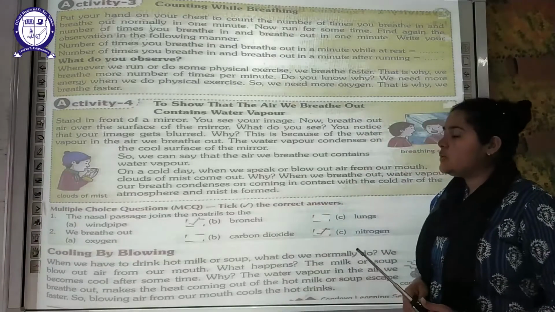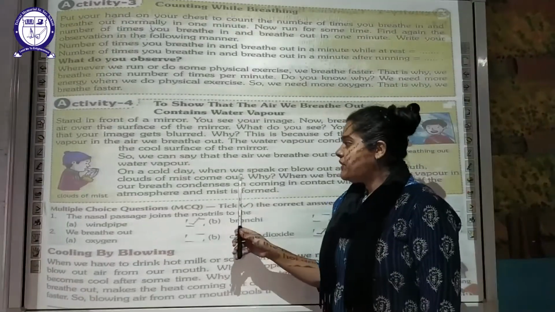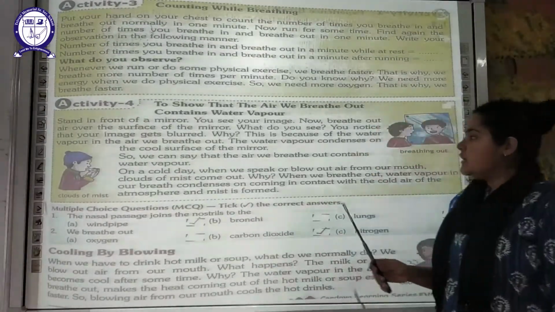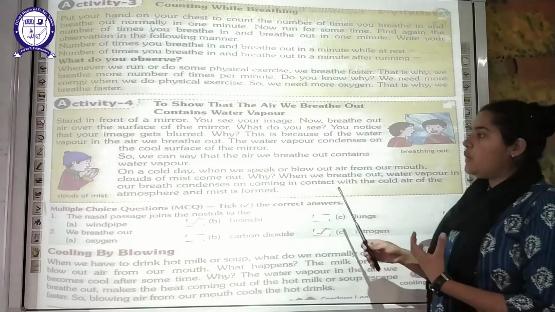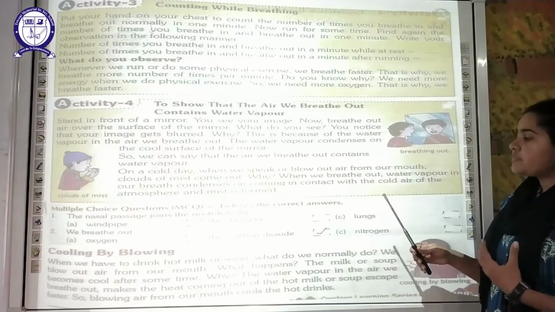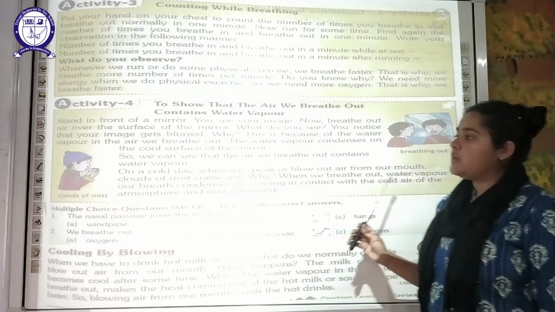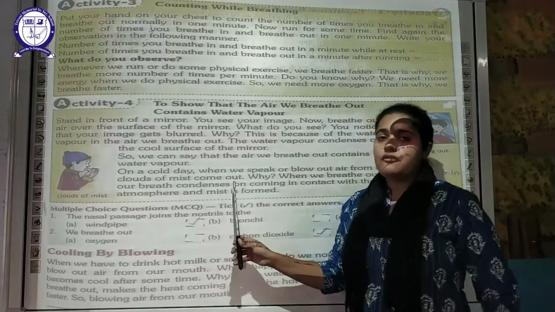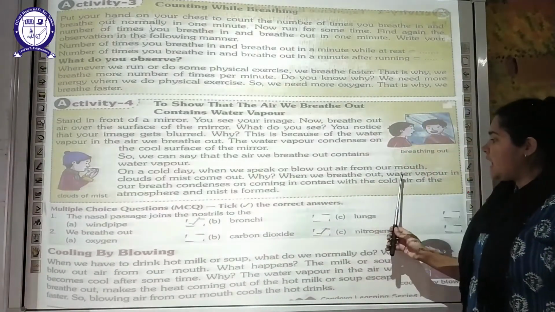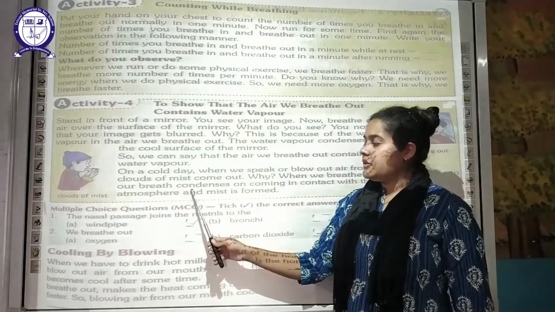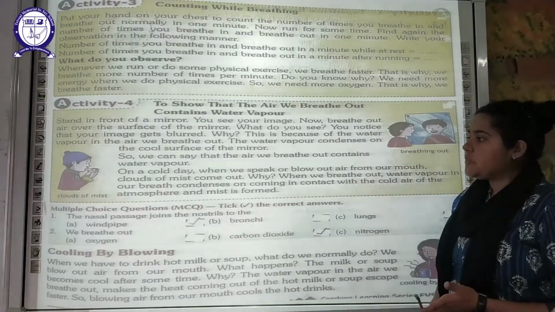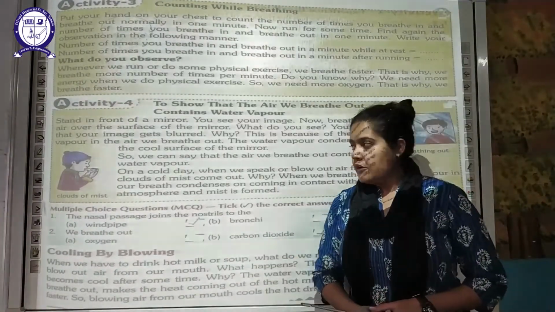Another fact is that during any cold days, when we speak or blow out, as you might have experienced during the winter season, a cloud of mist forms in the air coming out from your mouth. Why is it coming out? Because when we breathe out, the water vapors in our breath condense when they come in contact with the cold air in the surrounding atmosphere, and because of that mist is formed.